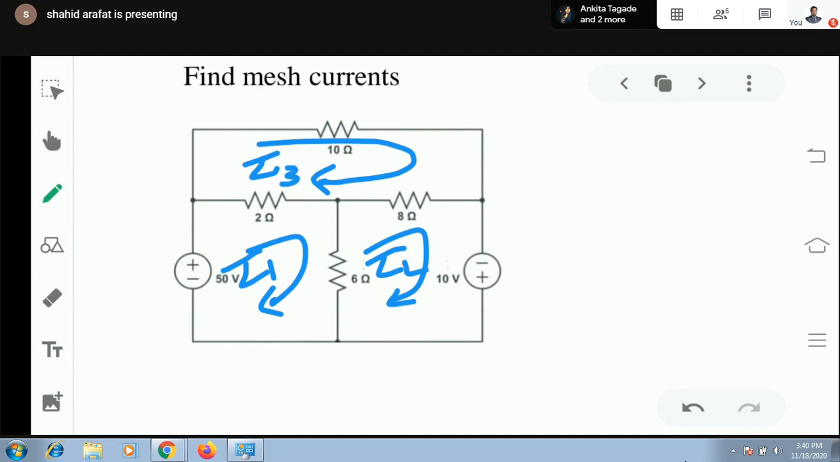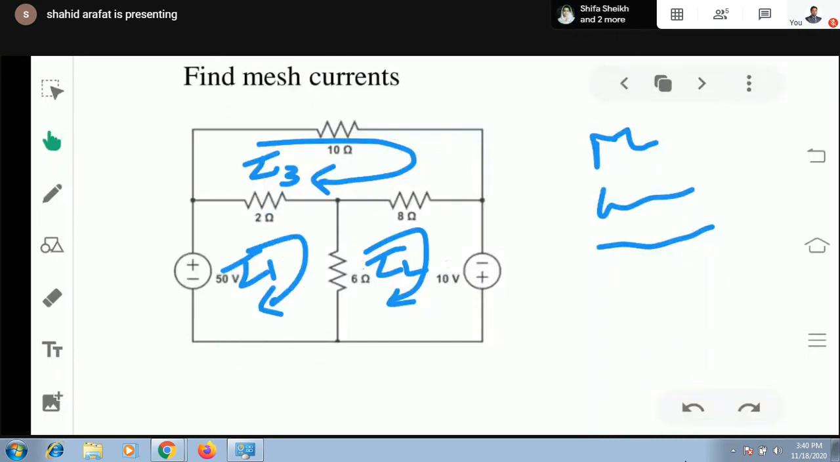I have already told you that first identify the number of meshes, then assume currents, then apply the loop equation in clockwise direction. So first of all, we have identified that there are three meshes present in the network. Then we have assumed loop currents, all in clockwise direction. There are three loops, three meshes, three currents we have considered. Now we need to apply the loop equation in clockwise direction.